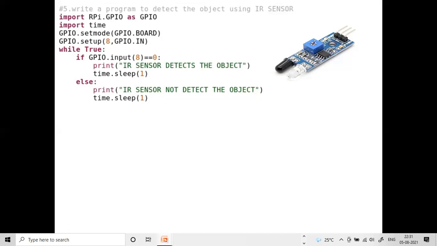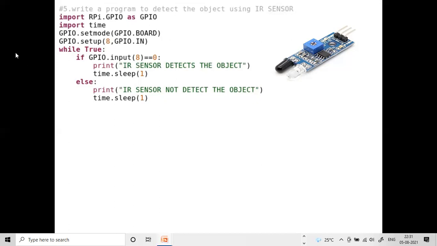If there is no object in front of the IR sensor, we are going to see the output IR sensor not detecting the object. So simply here we are going to see whether the IR sensor is detecting the object or not.